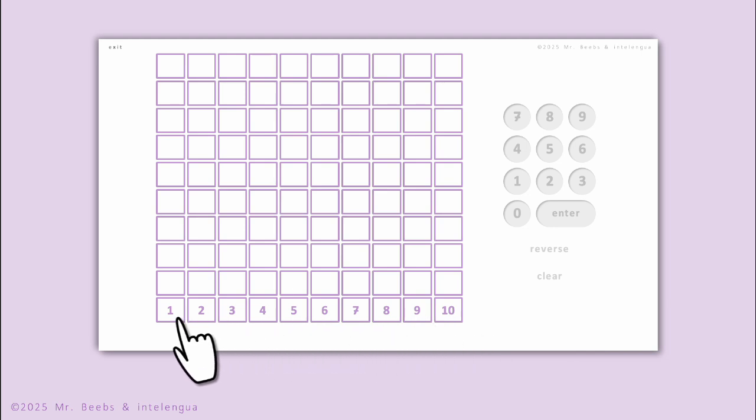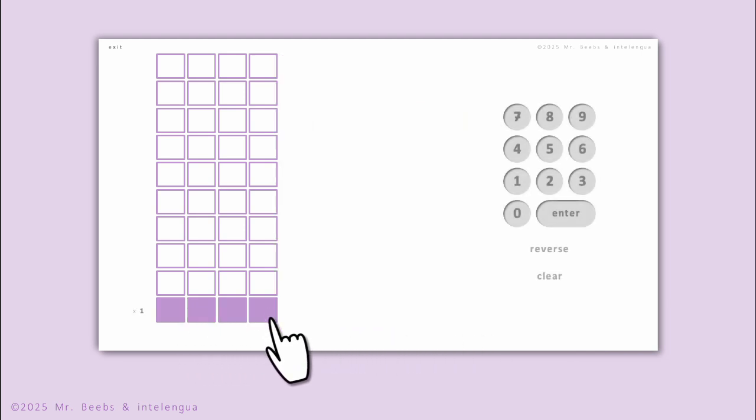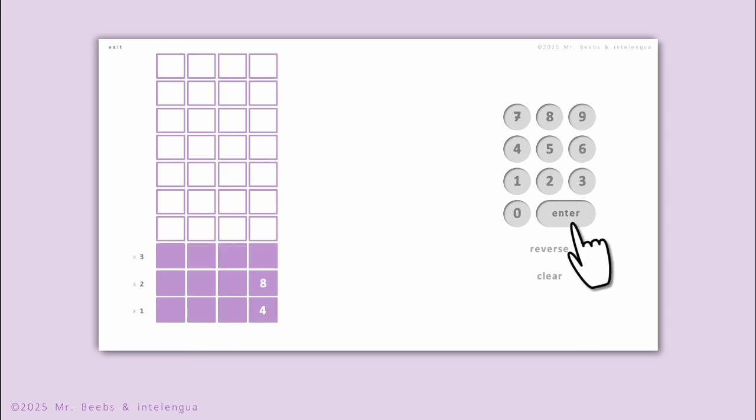How about multiples of 4? After 0, the first multiple of 4 is 4. What's the next multiple of 4? 4 blocks plus 4 more is 8. In other words, 4 blocks multiplied by 2 rows is 8.